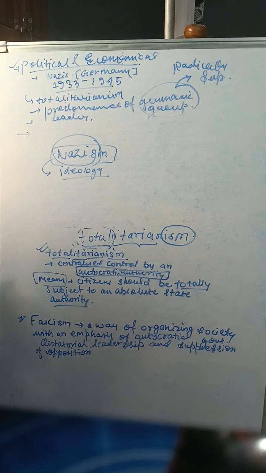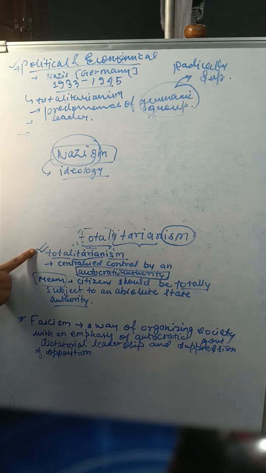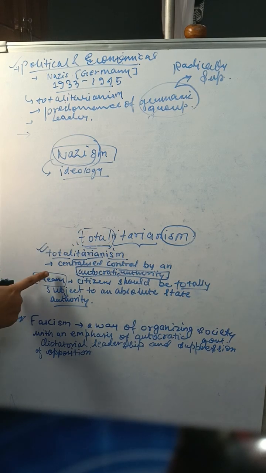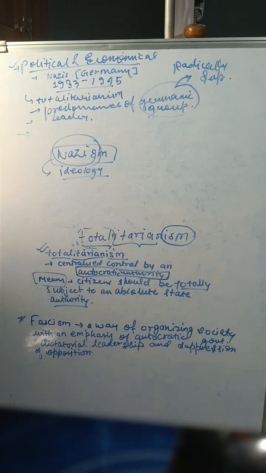And also supremacy. Germanic group was assumed to be radically superior, and supremacy of leader was also there. I hope you have learned this. Note it down in your copies, everybody. All right. So I hope you understood about this principle, right? You have understood about this principle also, that is totalitarianism, okay?